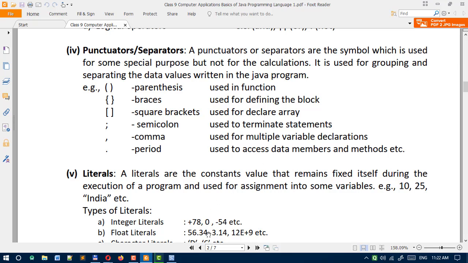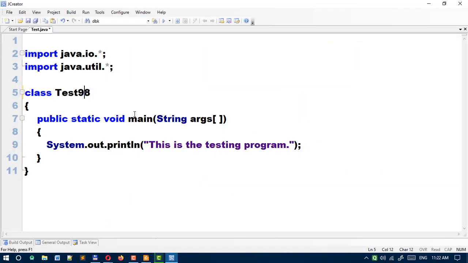For example, you can see in this simple example program, curly brackets, parentheses (small brackets), and square brackets are used. So you can see these symbols which we are using in any Java program, and the semicolon also.